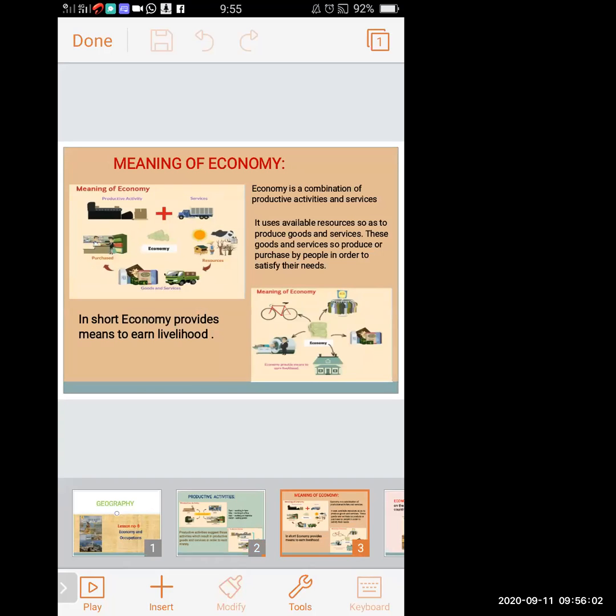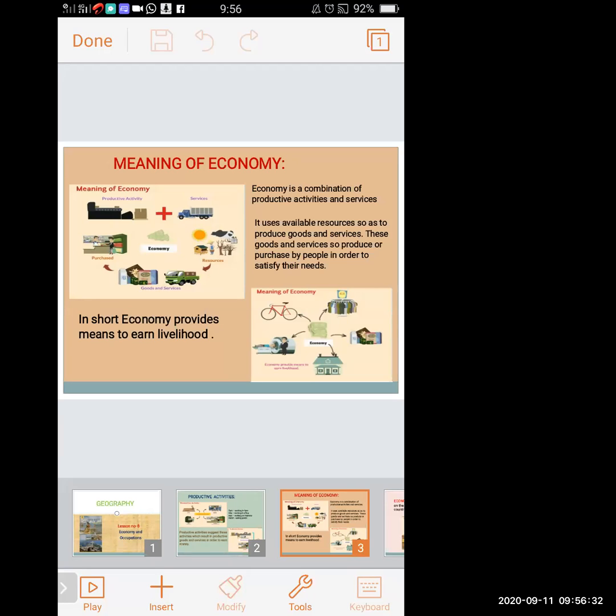Now we will move to our next slide, meaning of economy. It's a very main concept related to our lesson. The name of our lesson is economy and occupation. So now we will study what is the meaning of economy. Economy is a combination of productive activities and services. It is the addition of productive activities and the services.